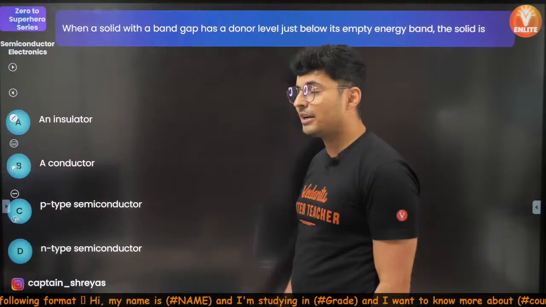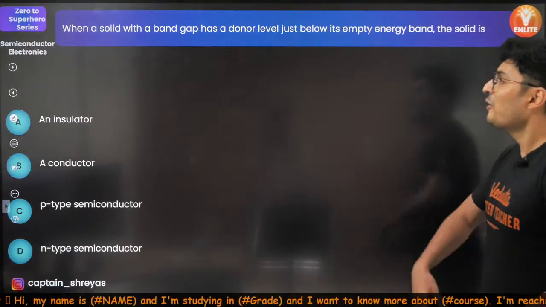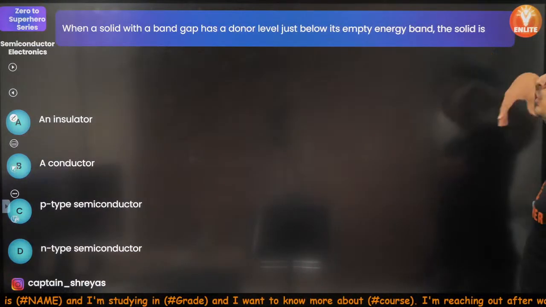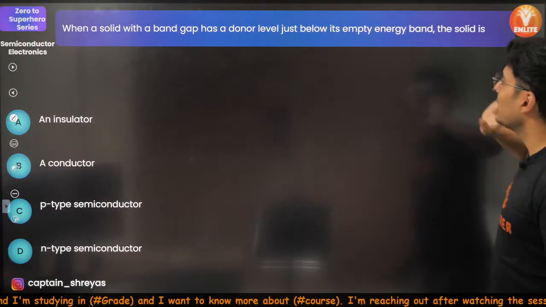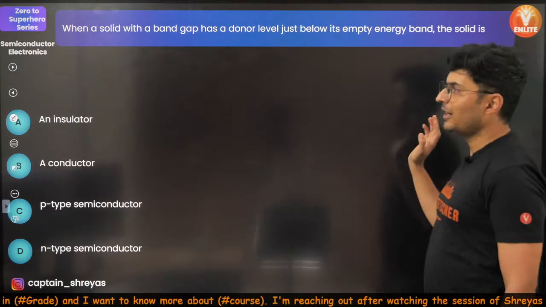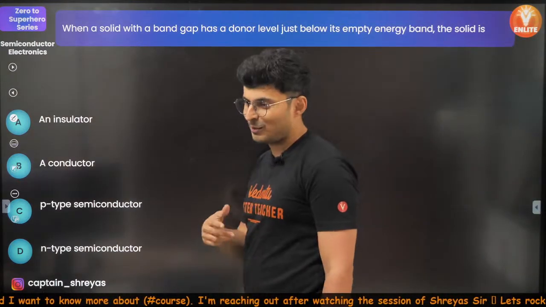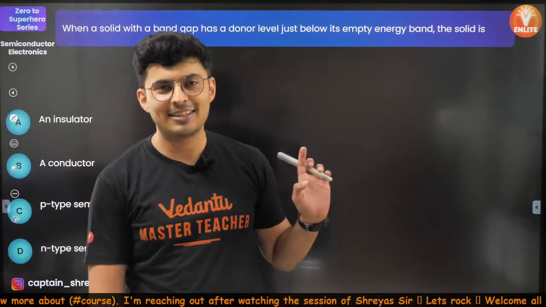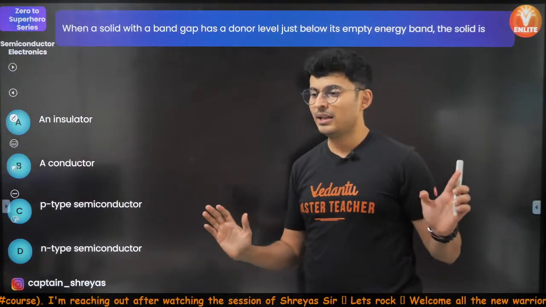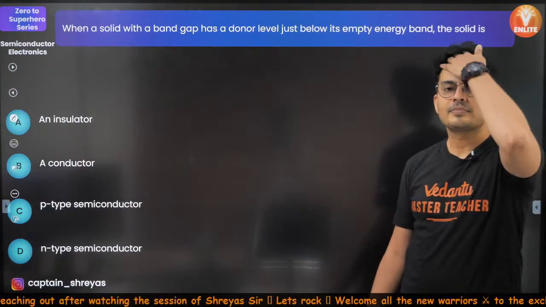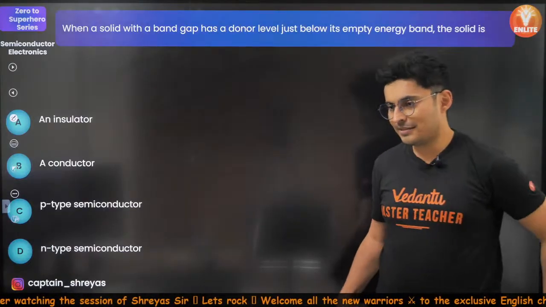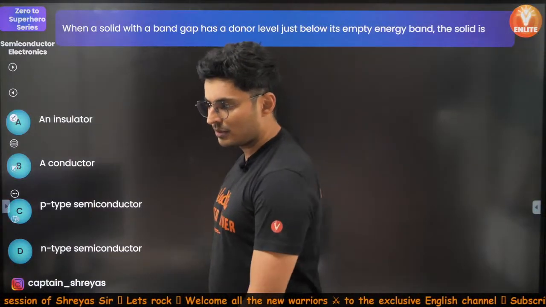Oh my God, you are already going to start solving problems. When a solid with a band gap has donor level just below the empty energy band, then the solid is insulator, conductor, P-type, N-type. Come on. Everybody should answer this now. I have taught you guys so well, you can never make a mistake. Come on, my warriors. Figure this out. What should be the correct answer to this?